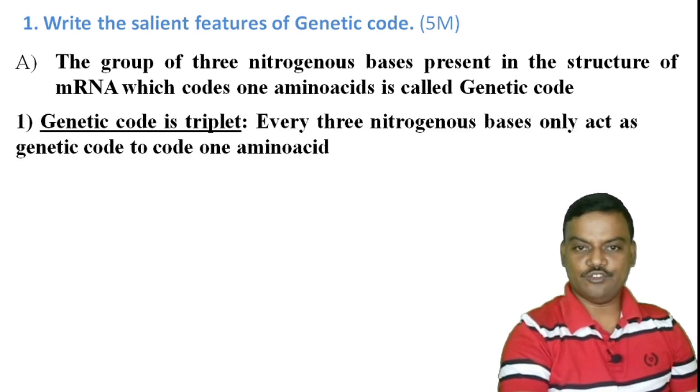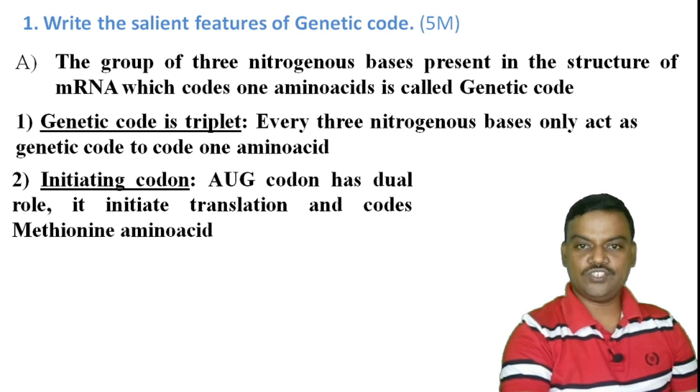The first salient feature is genetic code is triplet. That means every 3 nitrogen bases only act as a genetic code to code one amino acid, so that genetic code is triplet in nature. The next feature, initiating codons. So AUG acts as an initiating codon in protein synthesis, and AUG has a dual role. It initiates the translation process and also codes the methionine amino acid.